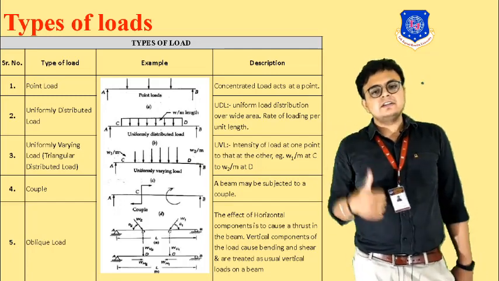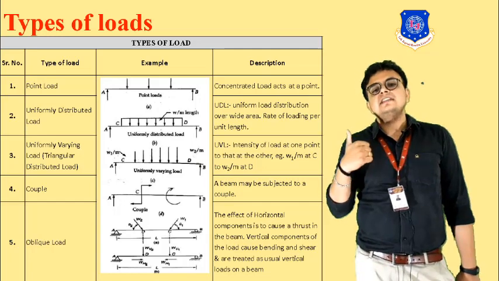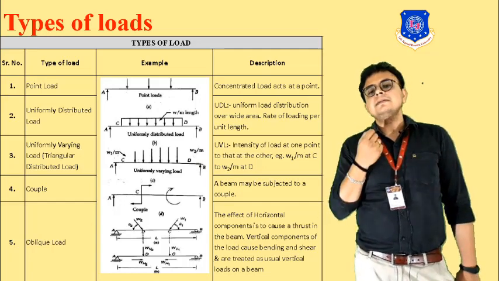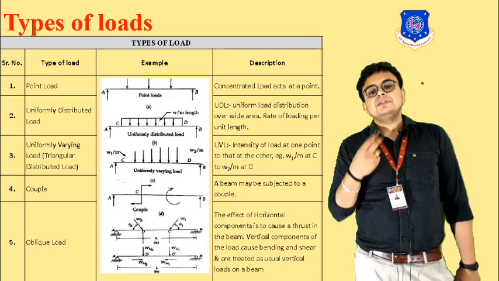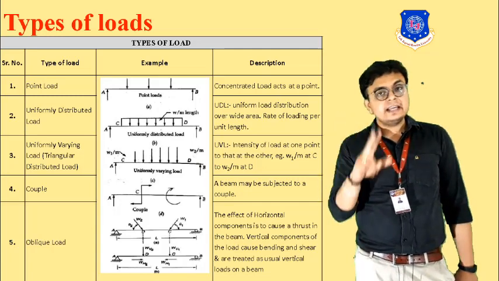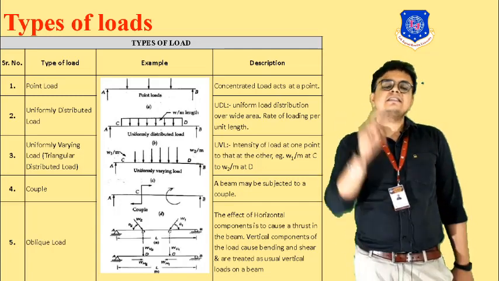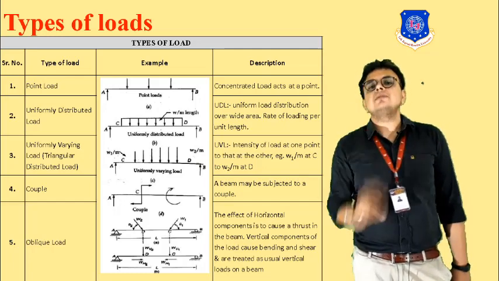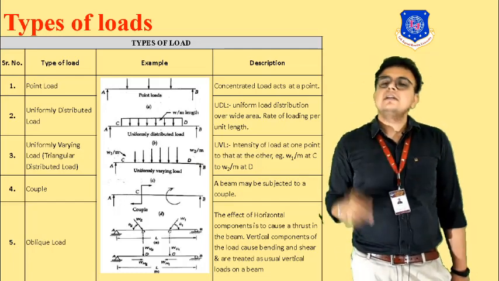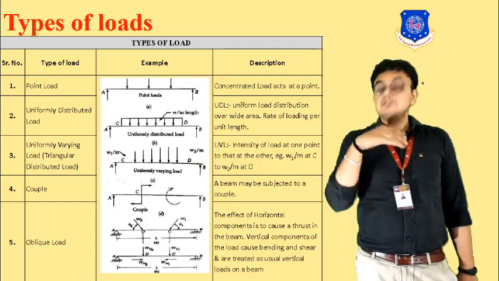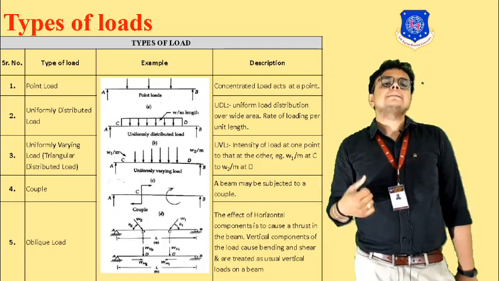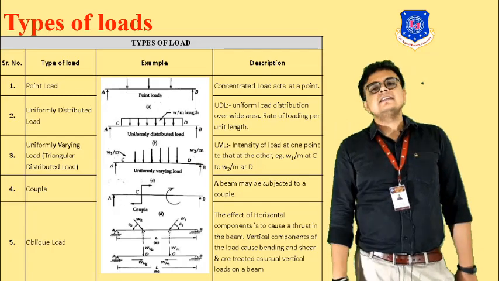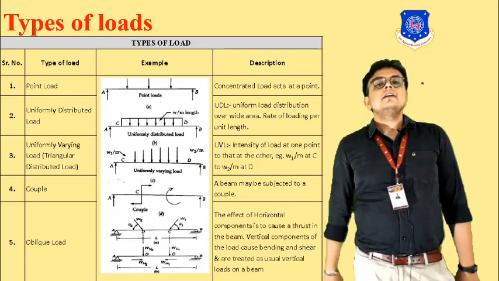In the first figure, figure A, you can see a horizontal beam denoted by a line which has 2 supports, A and B, and it has 3 point loads. The point load will be at a particular point only. It is a concentrated load that acts on a particular point only. You can see over here that there are 3 points.